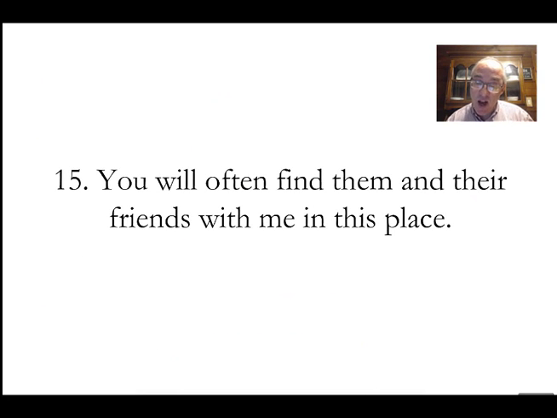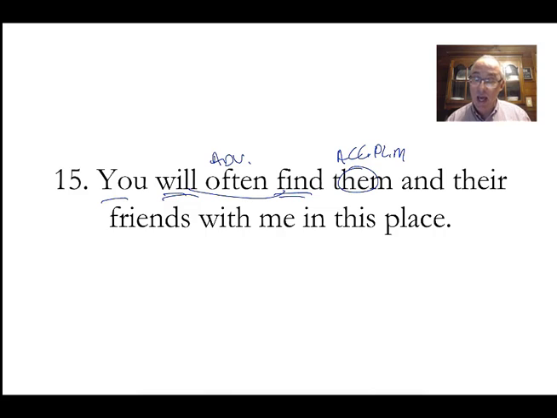15. You will often find them and their friends with me in this place. You is your subject. Will find. There we go. Often is just the adverb that means often. You will find them, accusative, plural, masculine, and their friends, them and friends, so that also has to be accusative, plural, masculine.